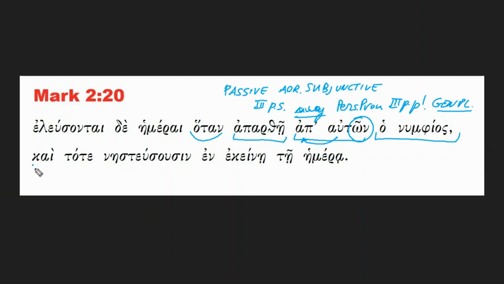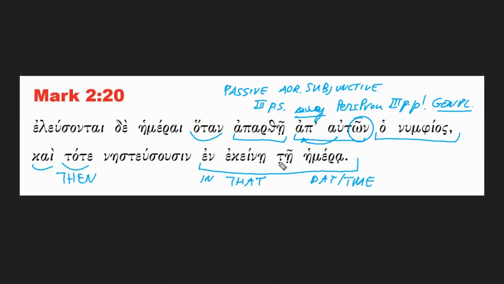Kai, and tote, it's another adverb that indicates time. Then, and then, so days will come, and then, again, another temporal stressing, en ekeinē tē hēmera, in that day, or in that time, in this case, because of course it's not one particular day. Days will come, time will come when the bridegroom will be taken away from them, and then in that time.